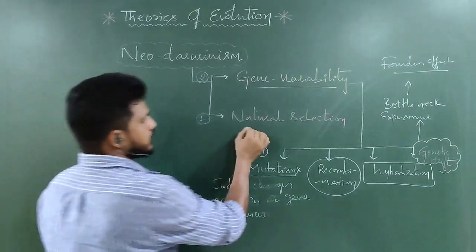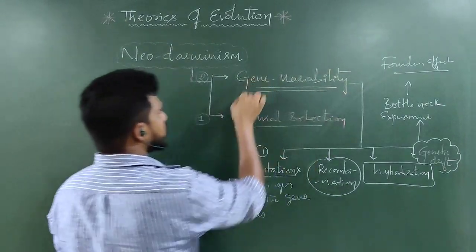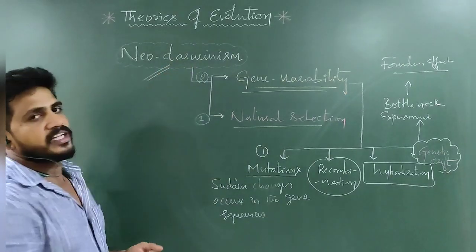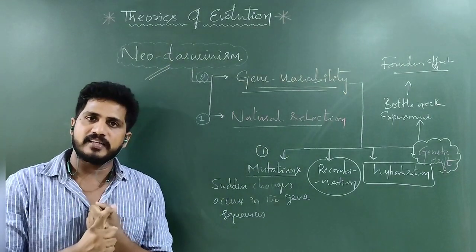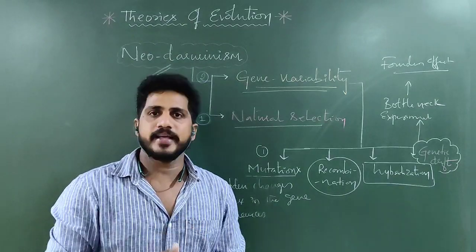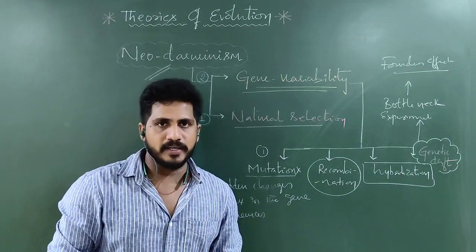So natural selection and genetic drift, these two are explained in Neo-Darwinism. We have discussed two theories: one is Darwinism, another one is Neo-Darwinism. Let us see the next one, Lamarckism.